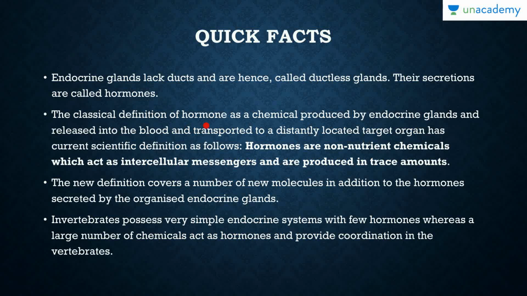The classical definition of a hormone is a chemical produced by endocrine glands, released into the blood and transported to a distantly located target organ. It has a current scientific definition as follows. This is the current scientific definition that, if at all asked in any examination, you're going to write down, because this is straight from the NCERT.